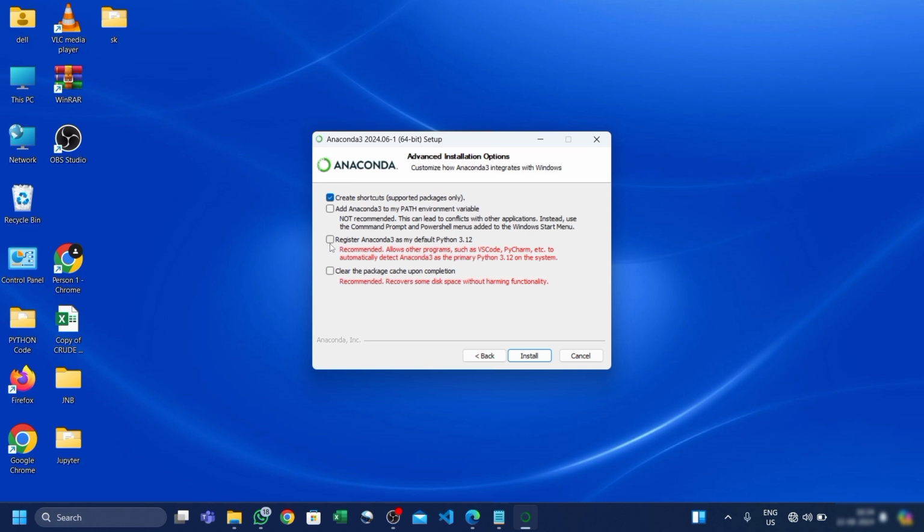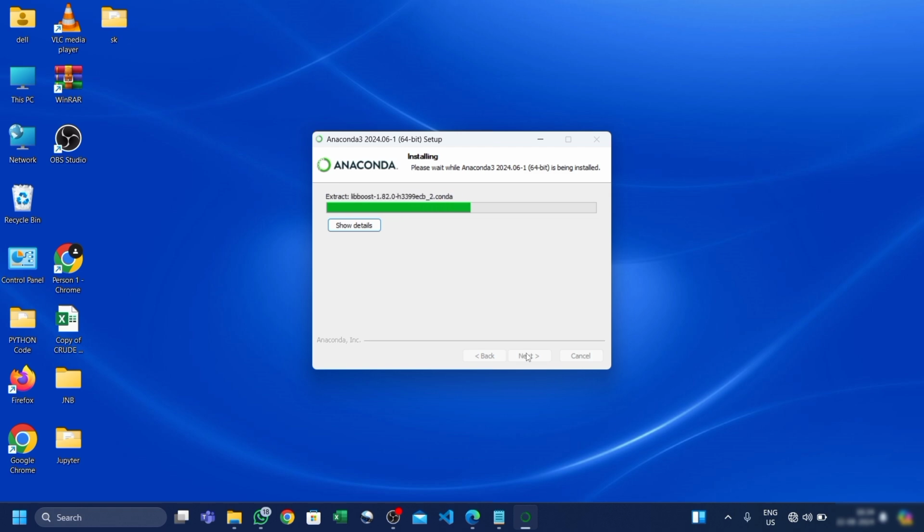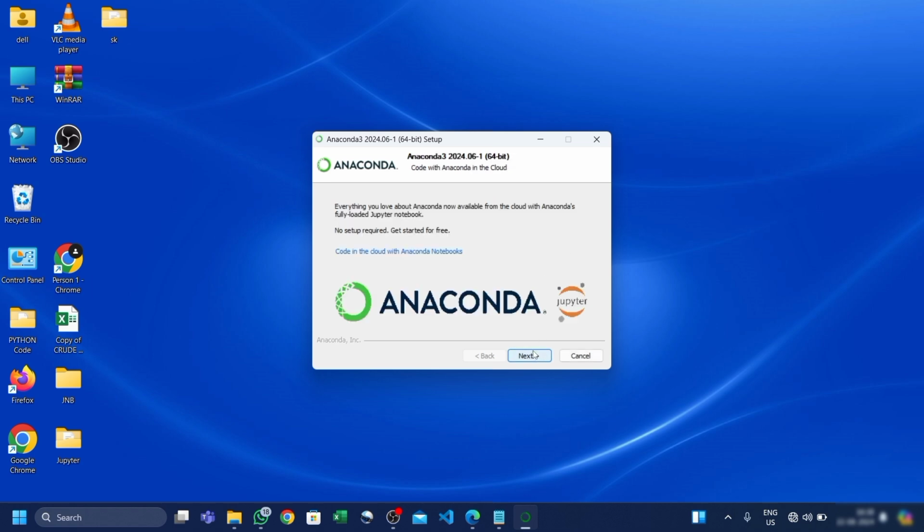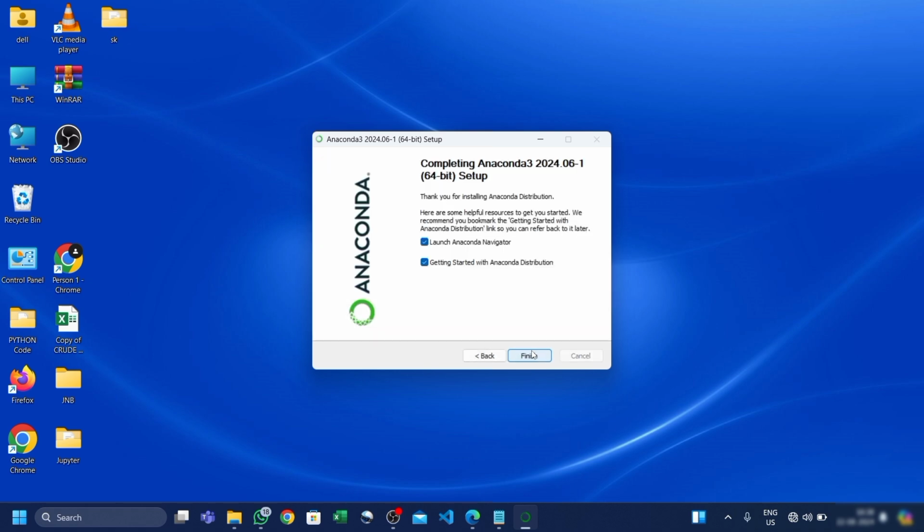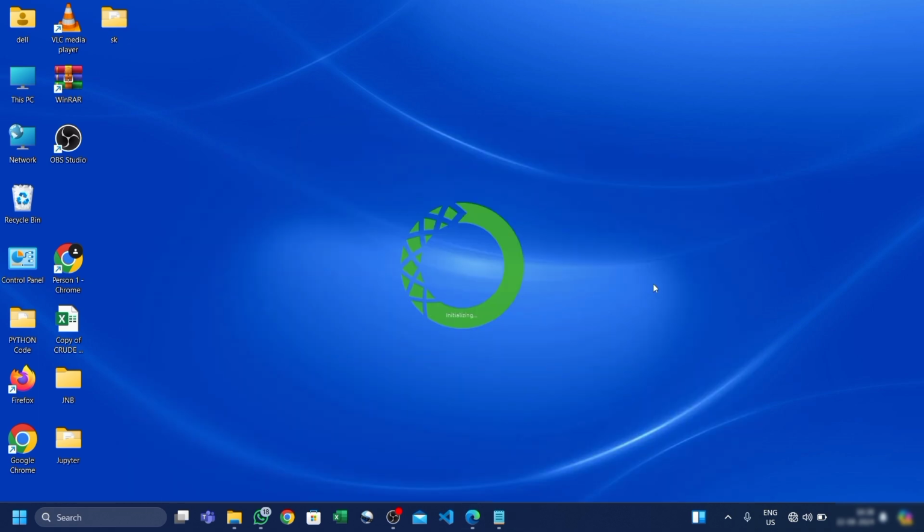After coming here, you should check mark here and then install. As you can see, it is installing and it will take some time as per your device. Once your installation completes, just press next. Now you can see your Anaconda is installing on your PC. You just have to wait for a few more seconds.